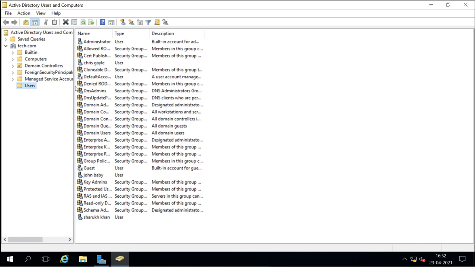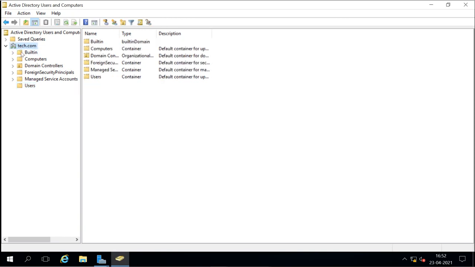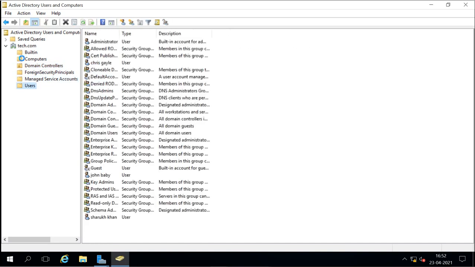Like you can see here the domain name. Under the domain you have subcontainers, and those subcontainers have information about the users, all users which this Active Directory has, and built-in accounts, computer accounts which are members of the domain, then domain controllers information.